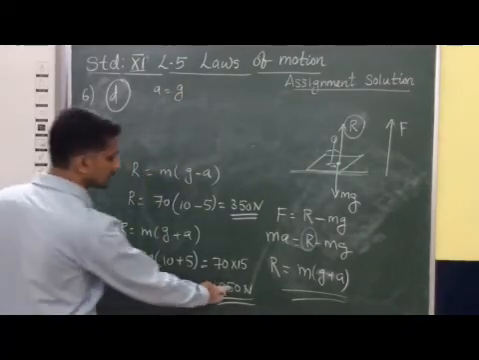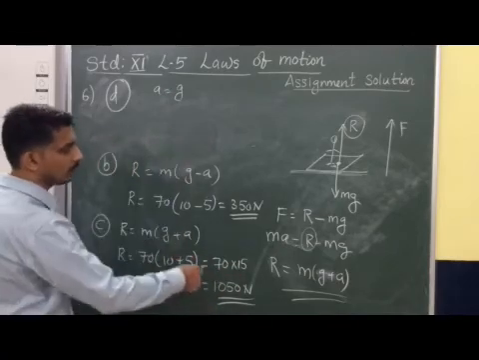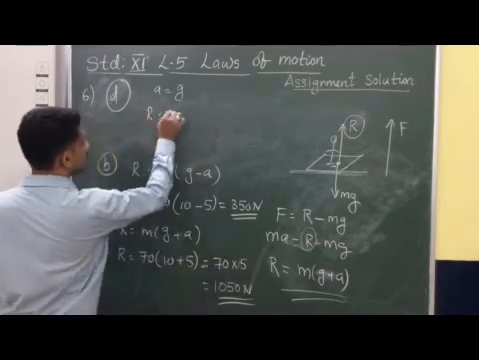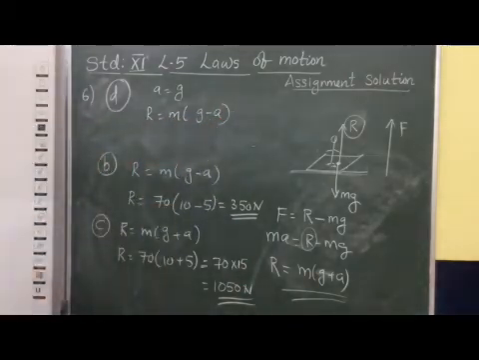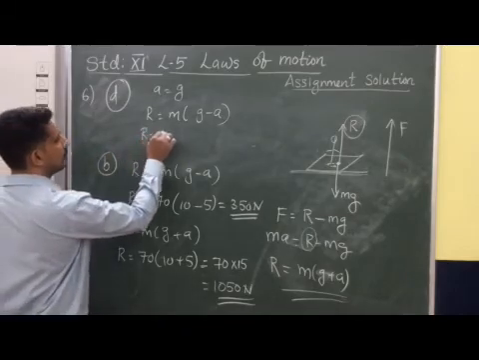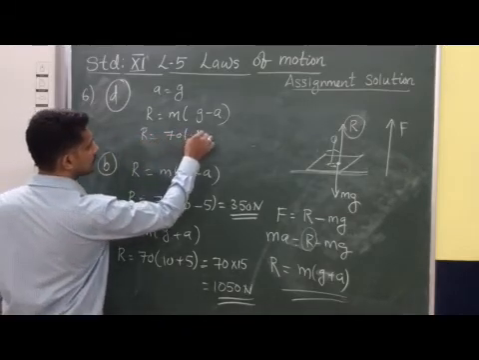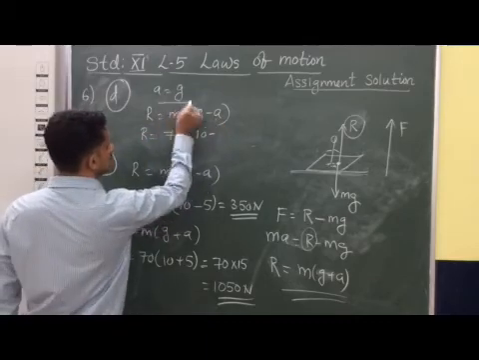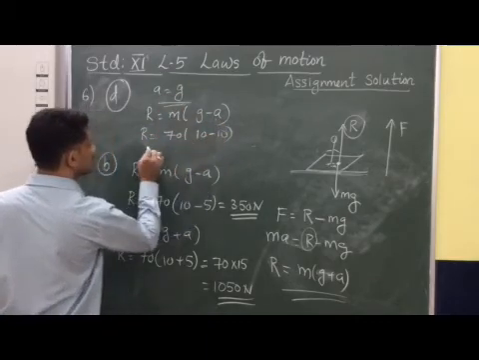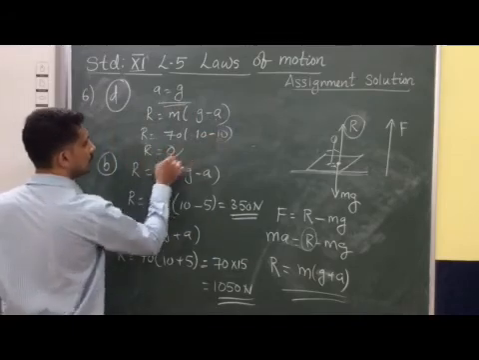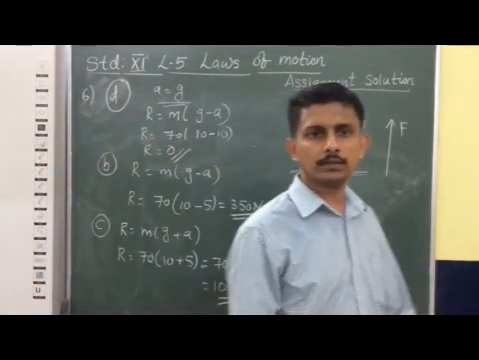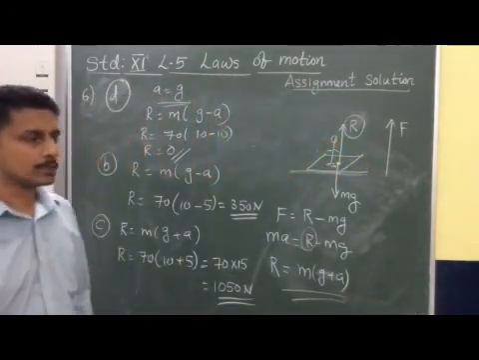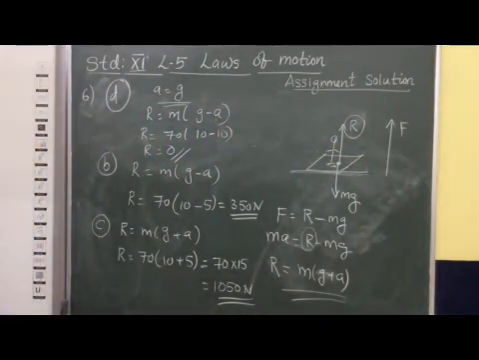So the equation becomes A is equal to G when the lift falls down. Our equation is R is equal to M into G minus A. This is the formula when the lift falls down. So R is equal to 70 into 10 minus A, where A is G only. So the answer is 0. That means when the lift is in free fall, the scale will not show any reading. It will show 0 reading. Okay, so this is the way we can understand this question. Thank you.